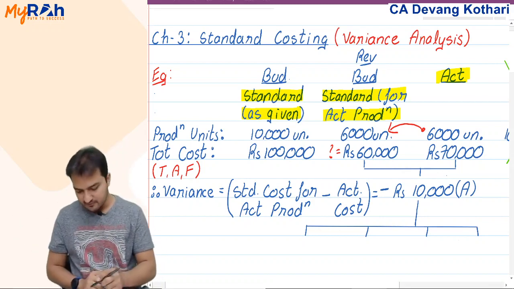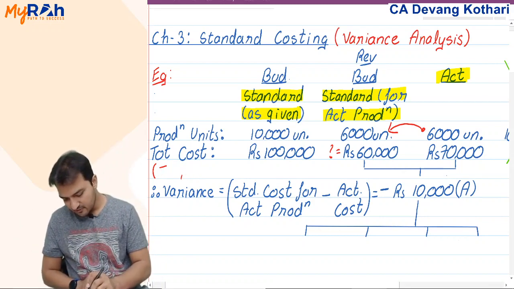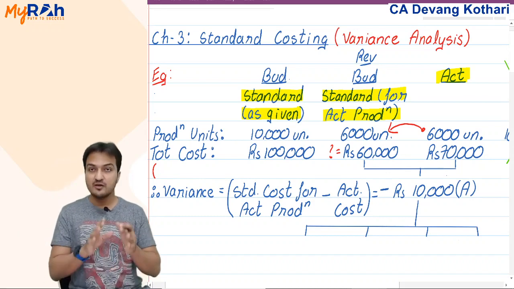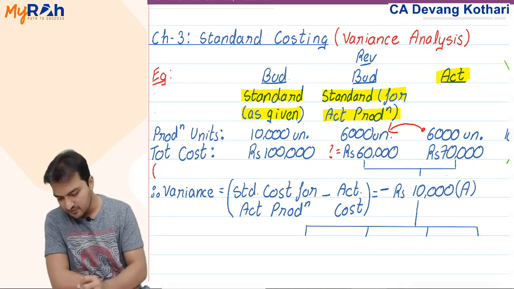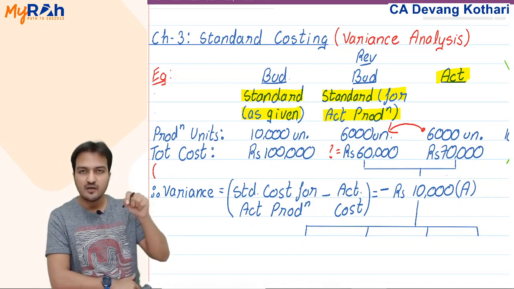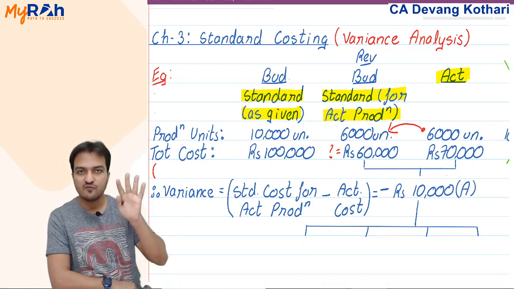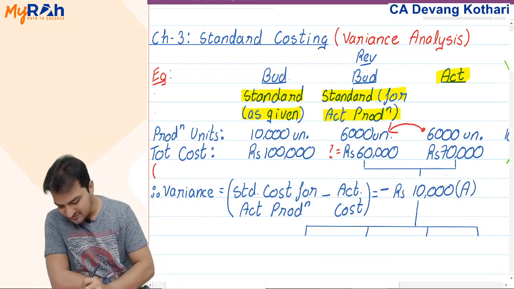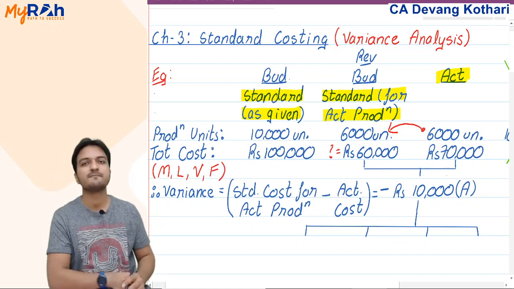Here in this chapter, I give you a general assumption that my total cost contains four components: material cost, labor cost, variable overheads, and fixed overheads.